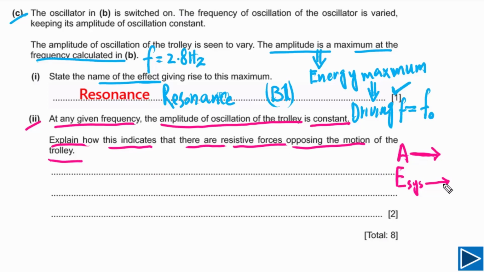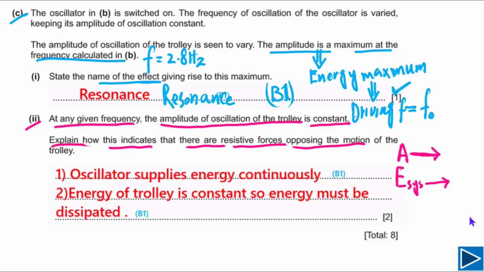So what exactly does it mean? It simply means that energy has been transferred into another form, or work is done against resistive forces. That's the reason the energy of the system is not changing. The system is not absorbing energy, but the energy supplied by the oscillator is doing work against resistive forces. Let me explain to you how you can write a proper answer for this question. This is how you can write down a proper answer.